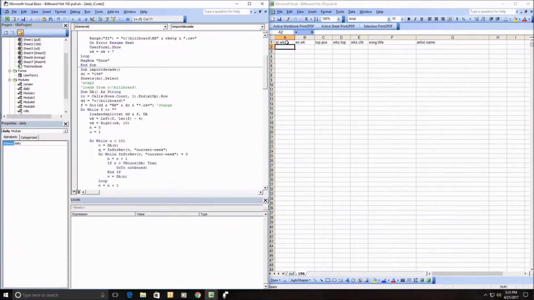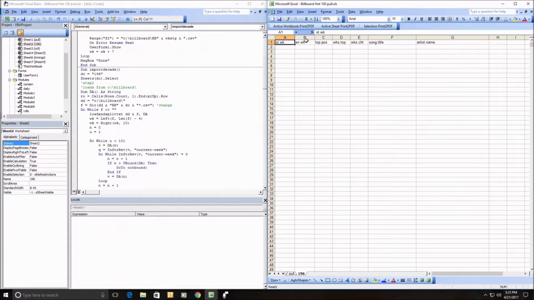Before I do that, there's not a lot of data on this site, but I'll put the start week, the end week, top position, weeks at the top, weeks on the chart, song title, and artist name. I know that's not like all your ID3 tags or MP3 tags and stuff like that. I'm not going to download most of these songs anyways. Just too many songs, maybe 3,000, 4,000, 5,000 songs a decade or something like that, that I can sift through and see if there's something I missed, popular songs.